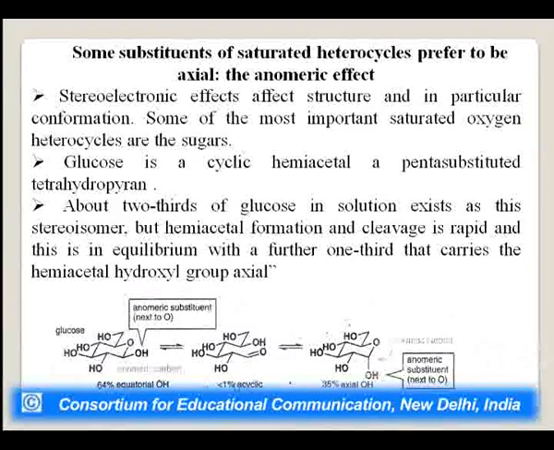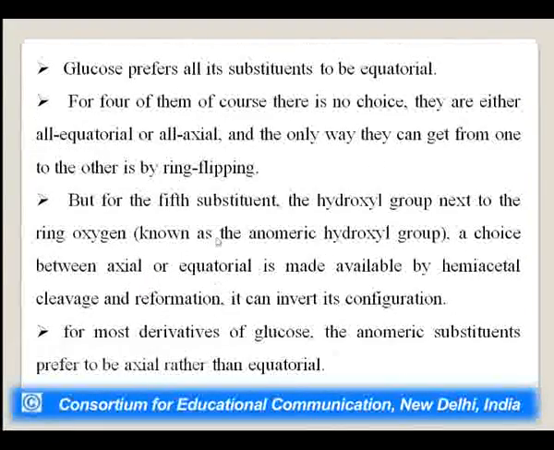It is the 1% and it is the 35% when the group is axial. Glucose prefers all its constituents to be equatorial. For 4 of them, of course, there is no choice. They are either all equatorial or all axial. The only way they can get from one to the other is by ring flipping. One can be flipped to the axial and axial can flip to the equatorial.